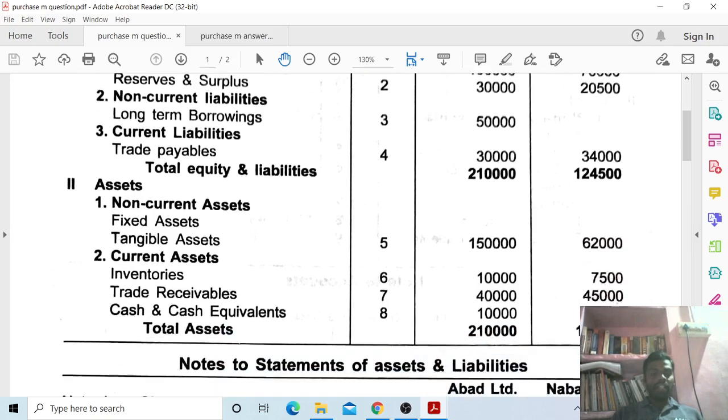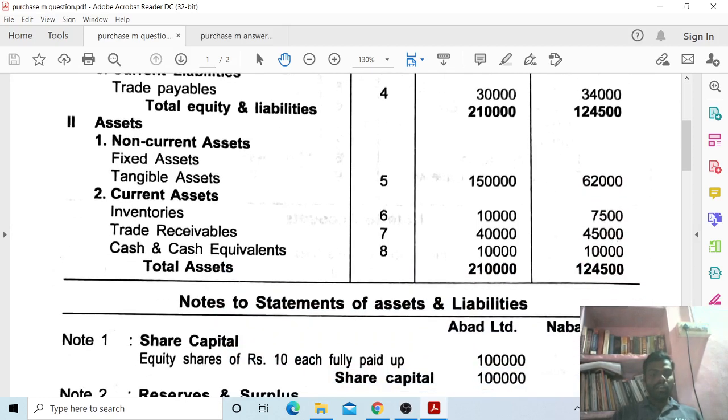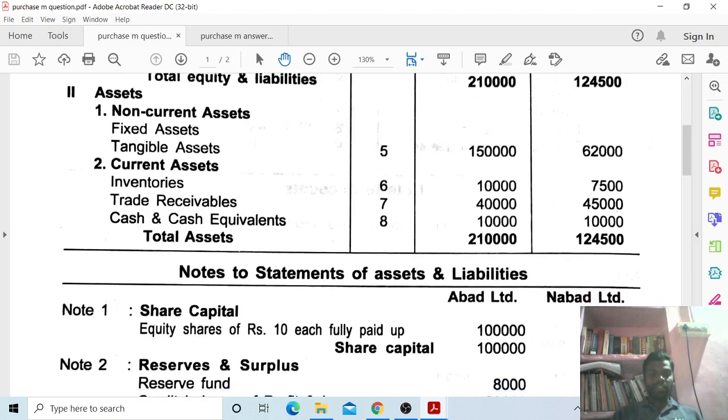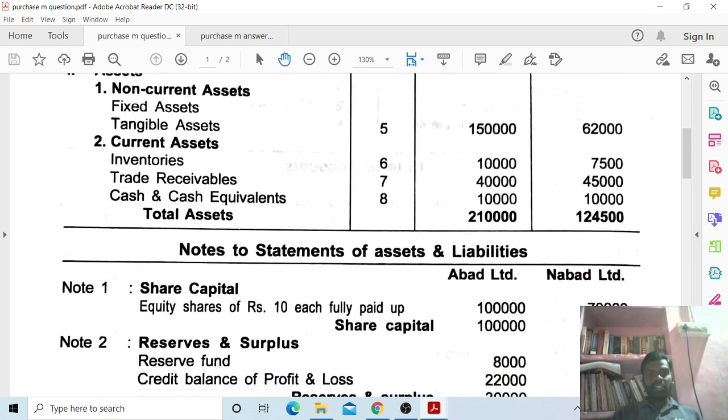Second one, assets. First one, under assets, non-current assets. Fixed assets nil. Tangible assets. Note number 5, Abad Limited 1,50,000, Nabad Limited 62,000. Next, second, current assets. Inventories.